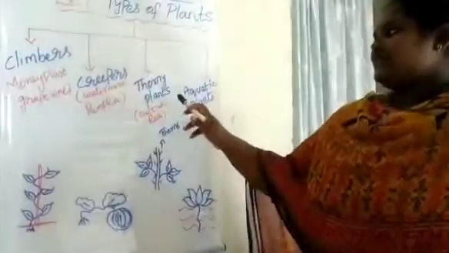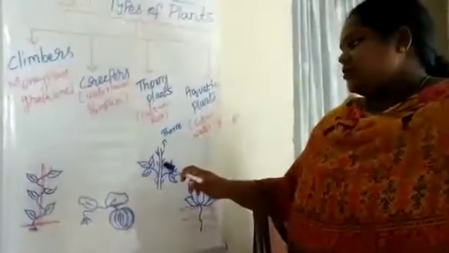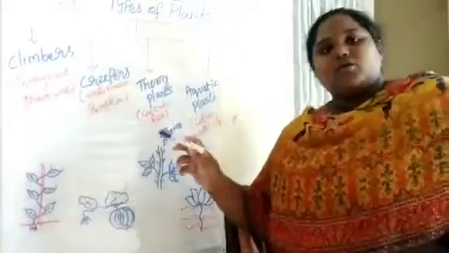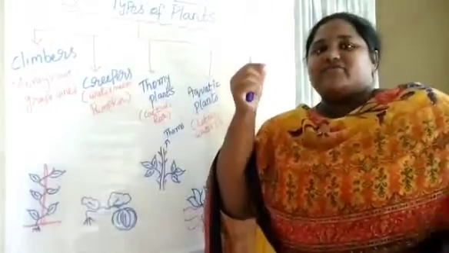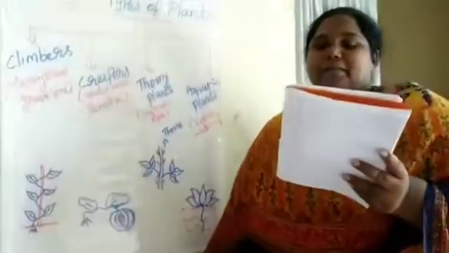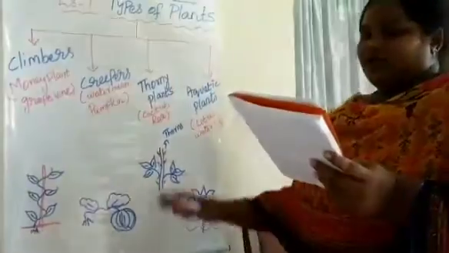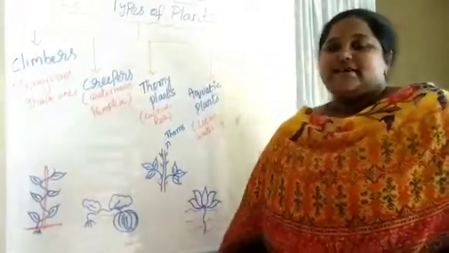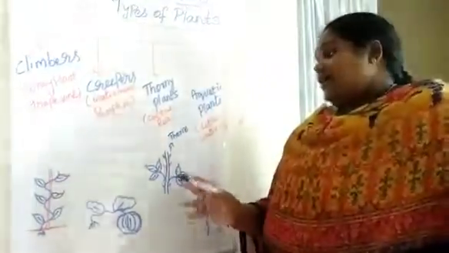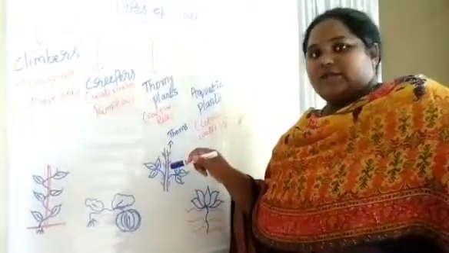And next topic is thorny plants. Thorny means thorns, like this. If you see a rose plant, you can find the thorns. Like short things, they prick you. Okay. And some plants bear thorns, so these are called thorny plants. Example, cactus. Cactus plants we can see only in deserts. So like in South India we can see rose plants. Rose plants also have thorns.